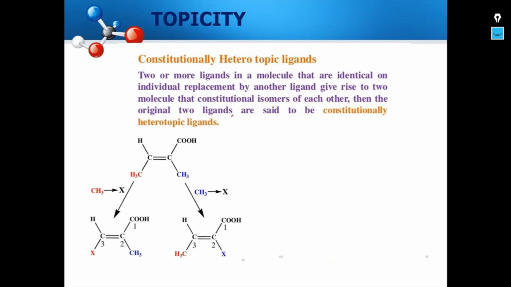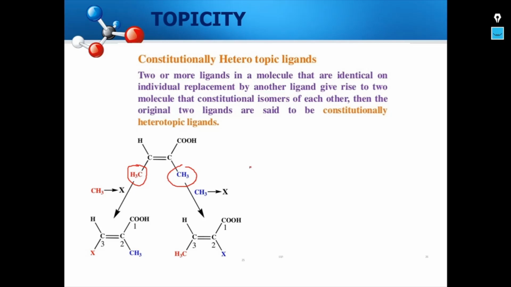Now, what are constitutionally heterotopic ligands? Two or more ligands in a molecule that are identical, and on individual replacement by another ligand give rise to two molecules that are constitutional isomers of each other. Then the original two ligands are said to be constitutionally heterotopic ligands.